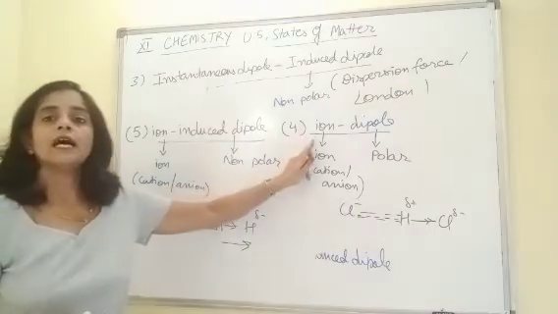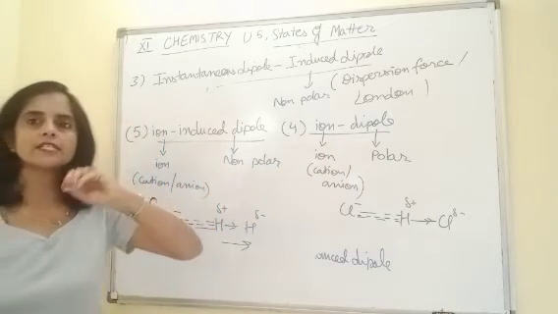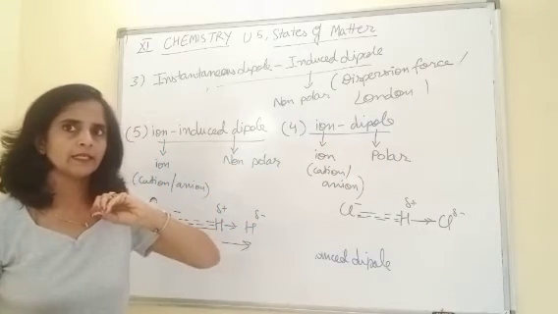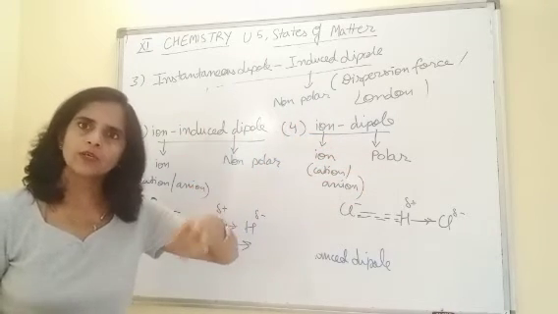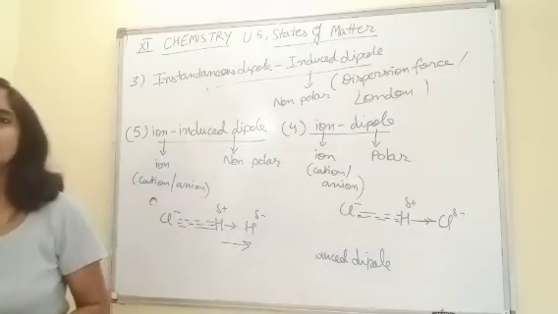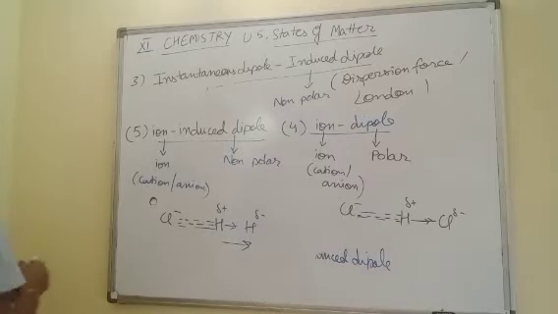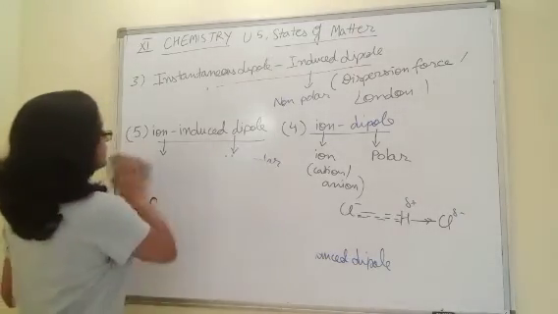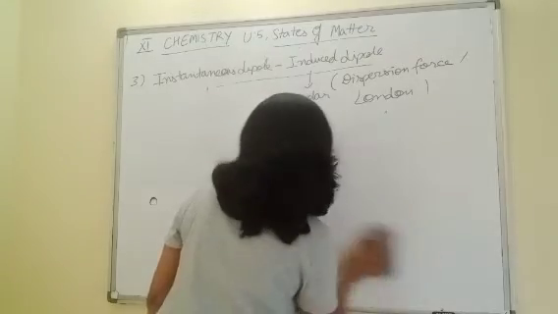This one, ion-dipole, because a permanent charge is present on the ion. And the second one, as it is polar, so here also charges are present, although slight charges. So the strongest one is ion-dipole.